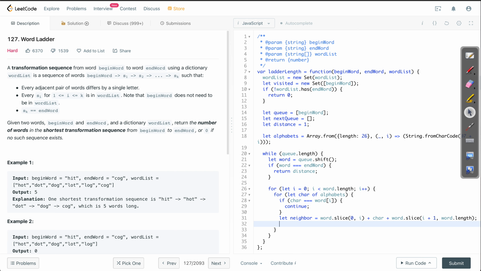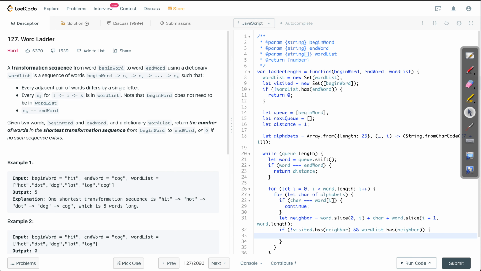Now we need to make sure that the neighbor is not already visited, and we also need to make sure that it is there in the word list. So for checking both of them, I'll have the check here. It should not be a part of the visited set, neighbor, and other than that, it should be in the word list. So wordList has this neighbor.